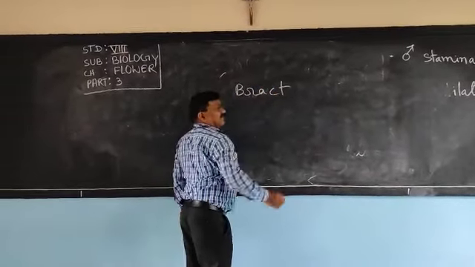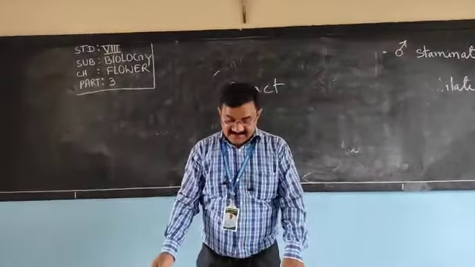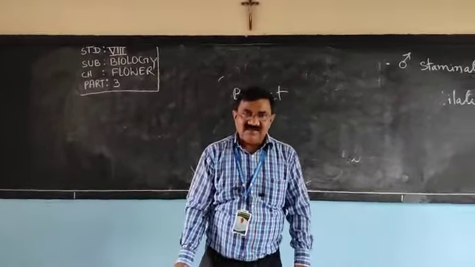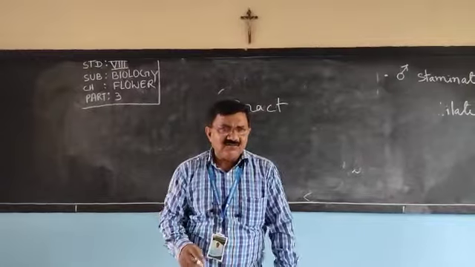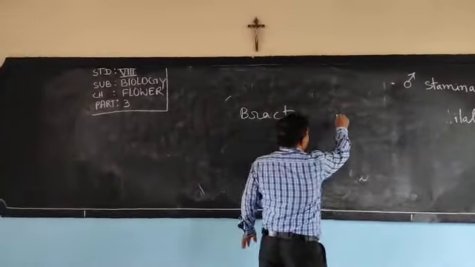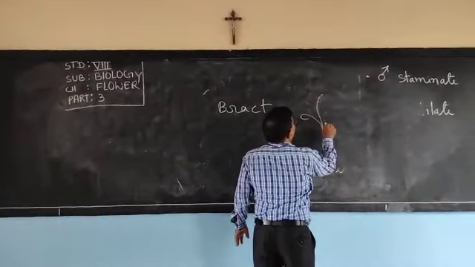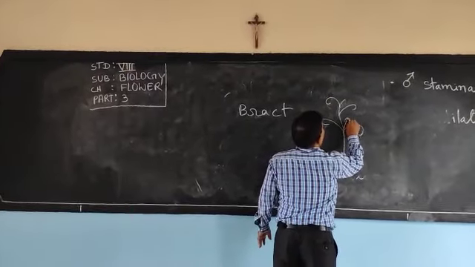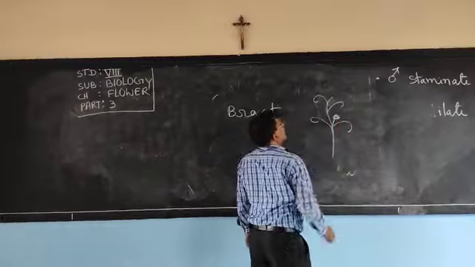So, dear children, what is bract? When a flower arises in the axil of a leaf-like structure, the flower comes out. From where does the flower come out? Suppose this is a plant. From here, the flower came out.